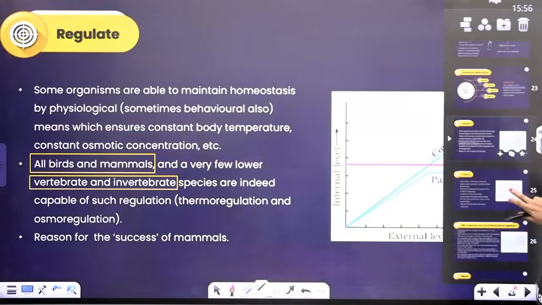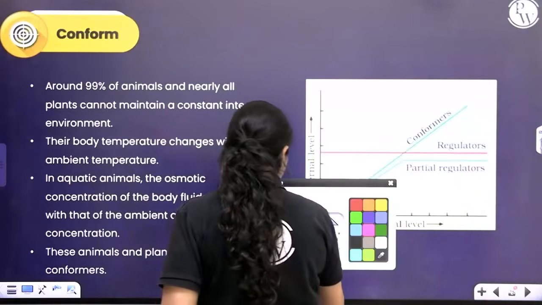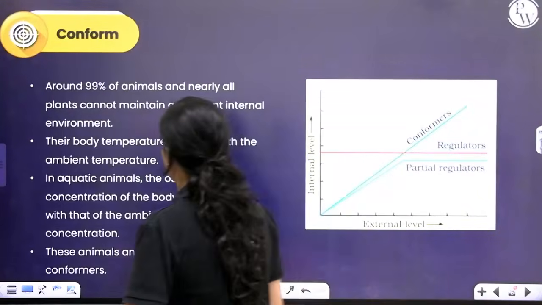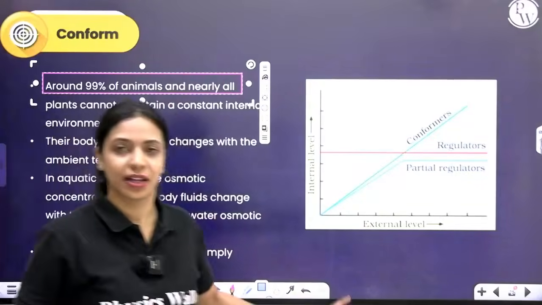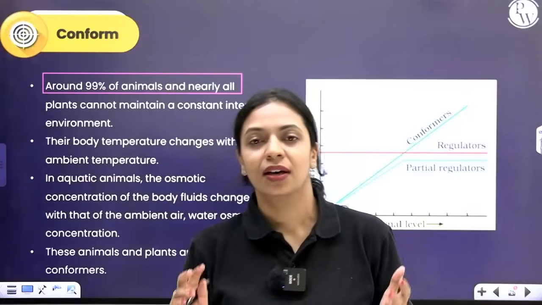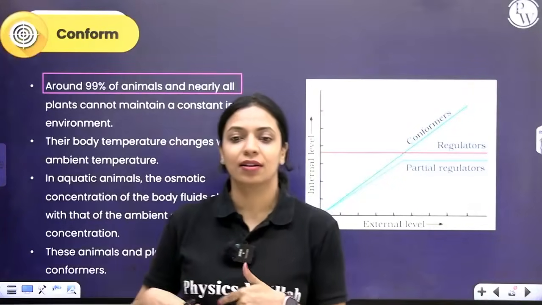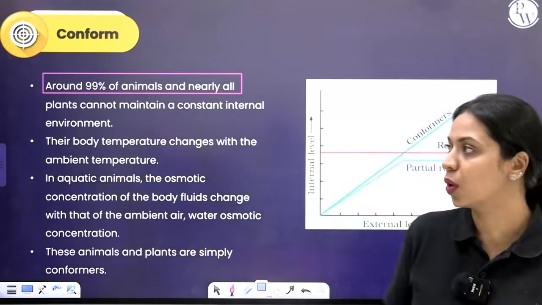Now let's talk about conformers. Around 99% of all animals and nearly all plants are conformers. They don't have it in them to regulate and maintain a constant internal environment. They tend to change their internal environment with respect to the external environment. Such organisms are called conformers.